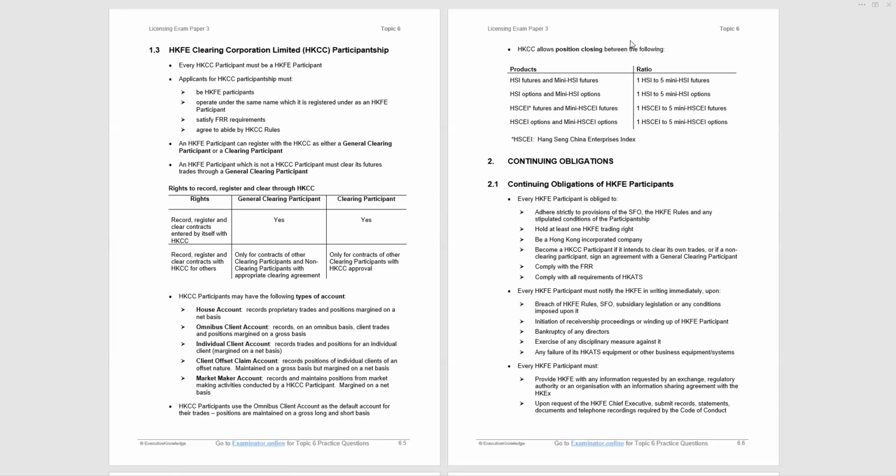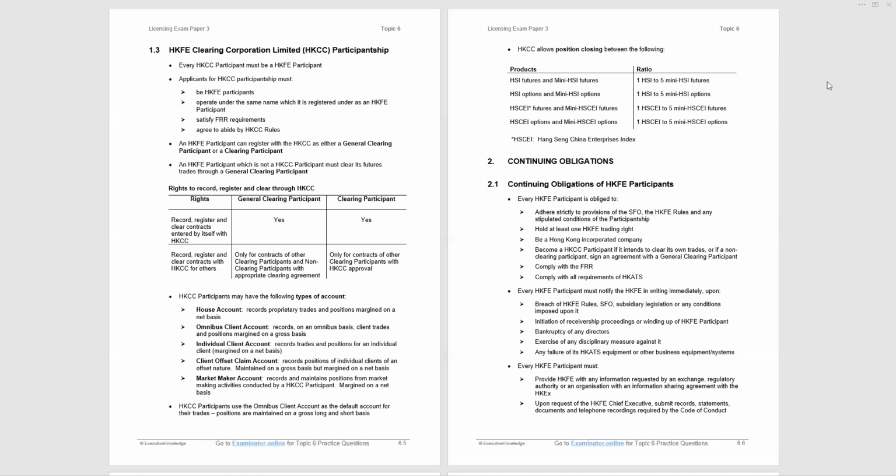It is the accounts that are listed there. Bottom of 6.5 refers to omnibus client accounts. So clearing participants using the omnibus client account as the default account for their trades, positions are maintained on a gross, long and short basis. We'll come on to the gross versus net a little later.